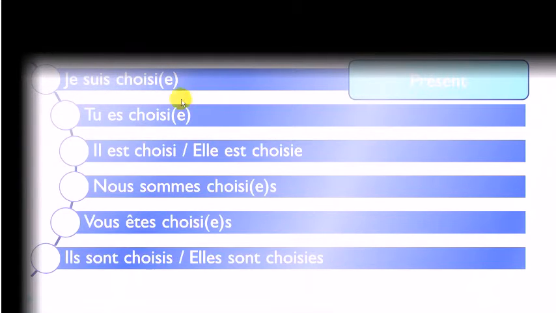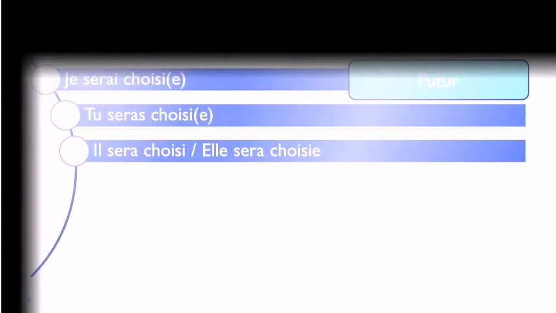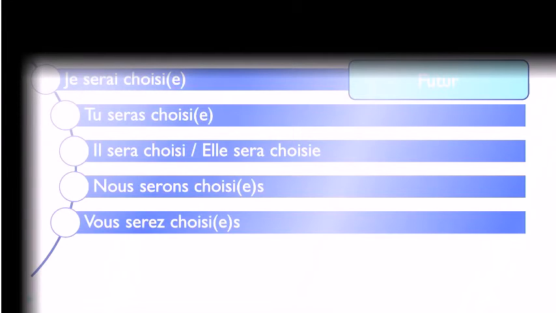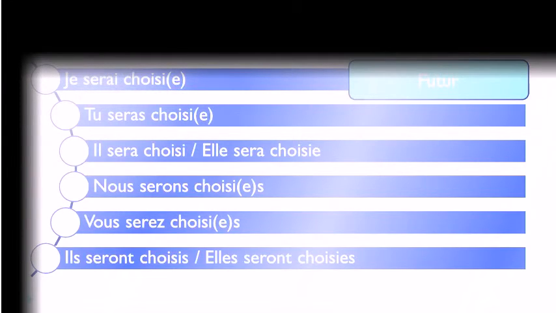So phonetically, you will have choisi for all of them. So the same phonetical form, okay? And it's quite easy to remember. Je serai choisi, tu seras choisi, il sera choisi, elle sera choisie, nous serons choisis, vous serez choisis, ils seront choisis, elles seront choisies. Okay?